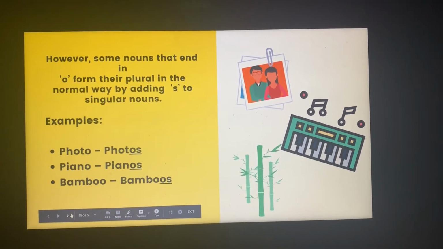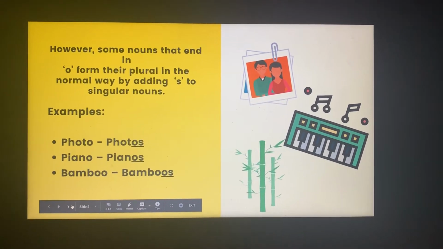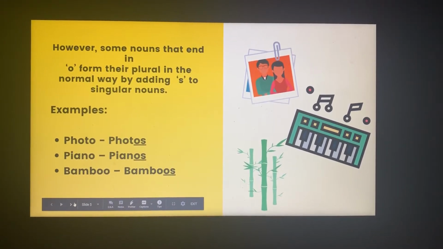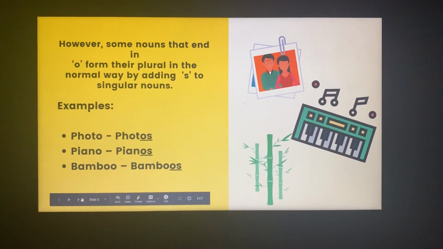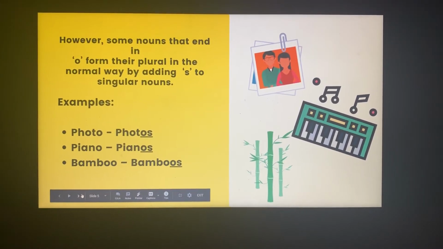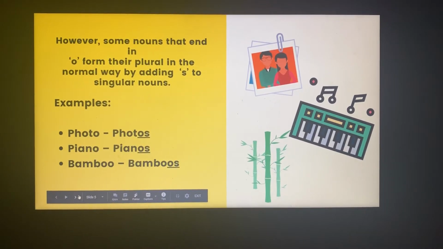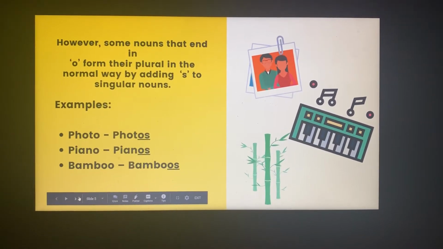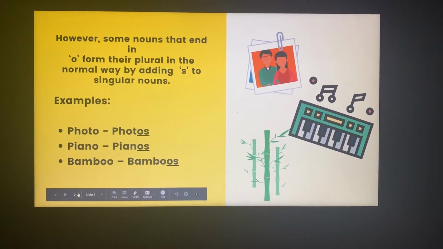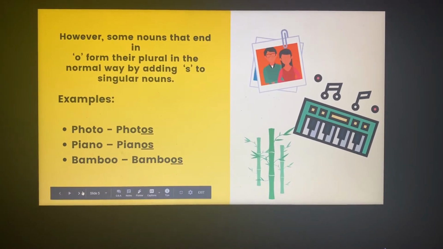However, some nouns that end in O form their plural in the normal way. What does this mean? Every word which ends with the letter O does not necessarily have its plural made by adding ES. There are some exceptions.